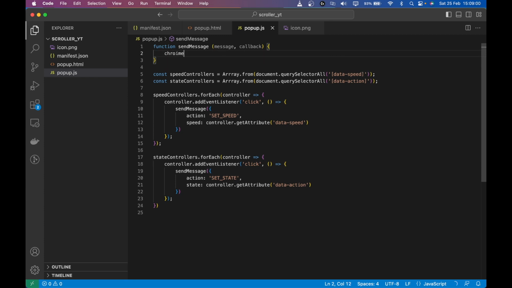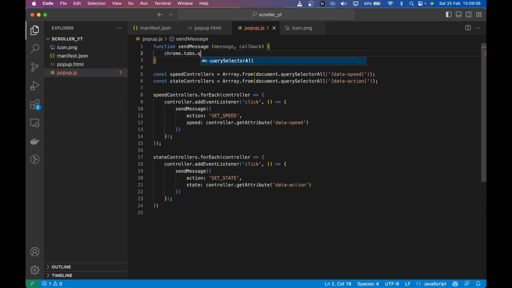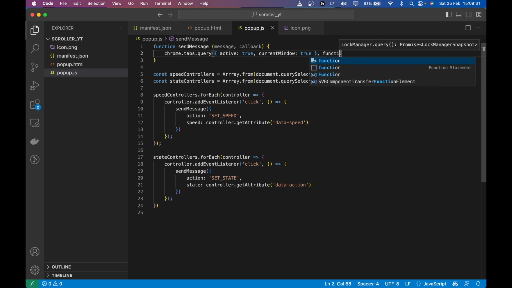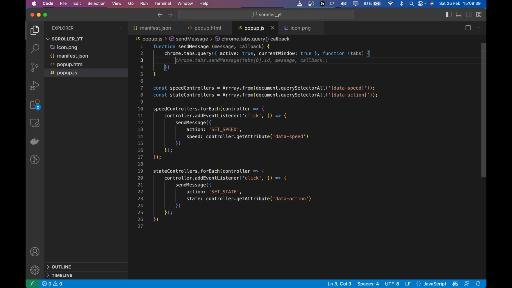So I'm going to use chrome.tabs.query, as it's showing me. I'm going to query the tabs, and I'm going to say give me the tab which is active: true, and which is in the current window as well. So it should not be a different window, it should be the current window, and I'm going to set it to true, and then it's going to give me all the tabs. I'm going to get them here, and it will be returned as an array. Even if it's a single tab, it will return an array.